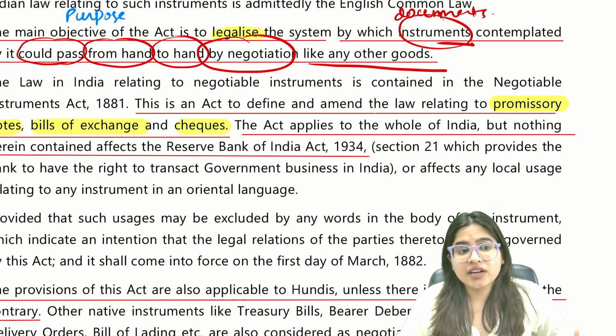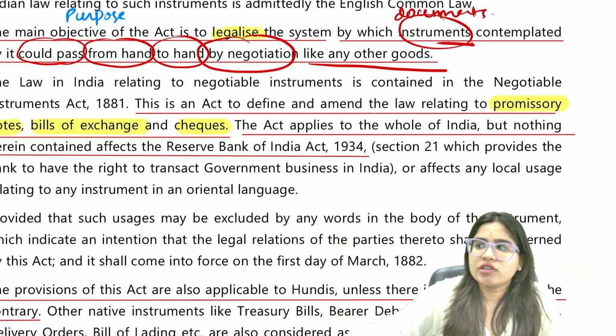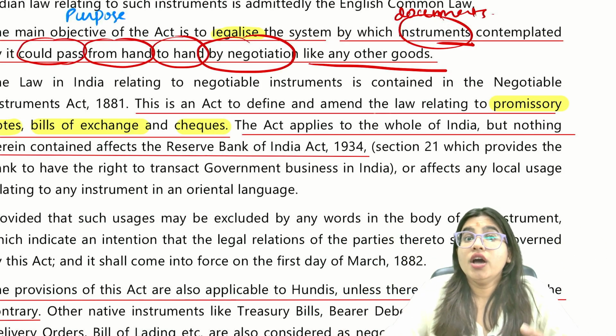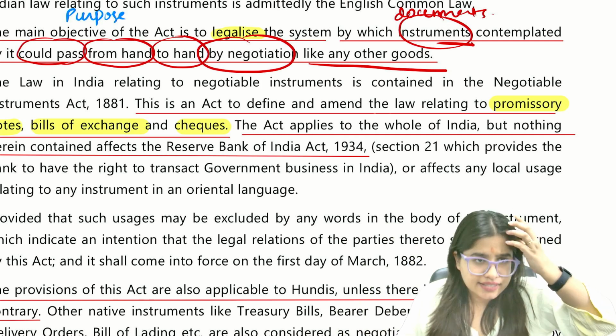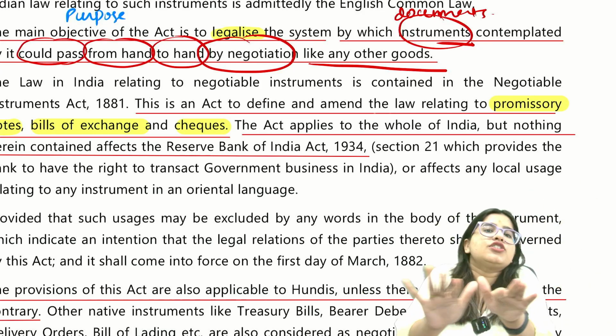Yes, of course, there are other negotiable instruments also, like in your Indian Contract Act, in your Sale of Goods Act, you have studied about bills of lading, about railway receipts, etc. They are also negotiable instruments, but wait, this act does not regulate them.